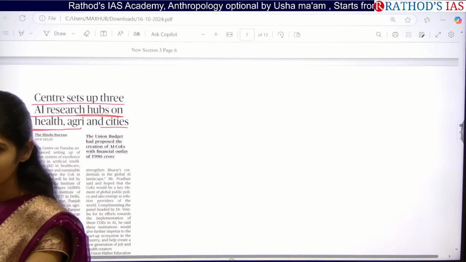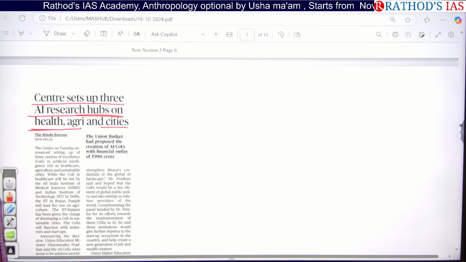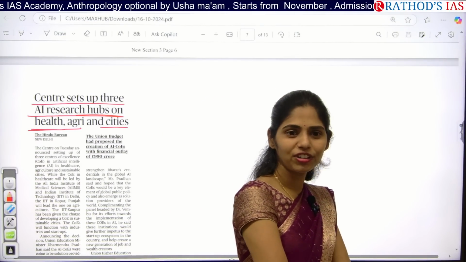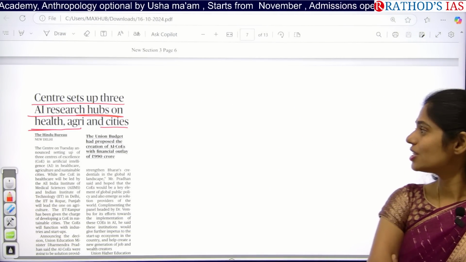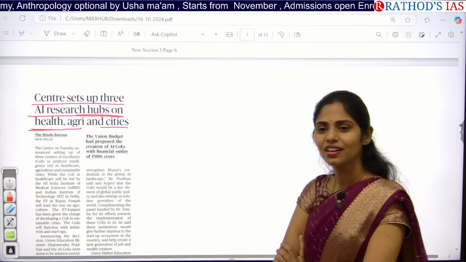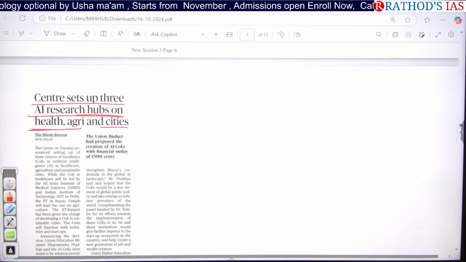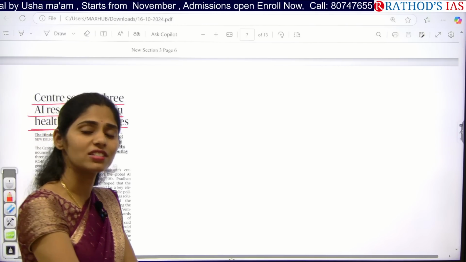What is hidden hunger? Micronutrient deficiency. So how can we address this micronutrient deficiency? Okay, fortification. Can we use AI for fortification? Yes? Are you understanding my point why I'm asking these many questions? Okay, what about cities? Why do we need AI in cities? What are the problems in our cities?